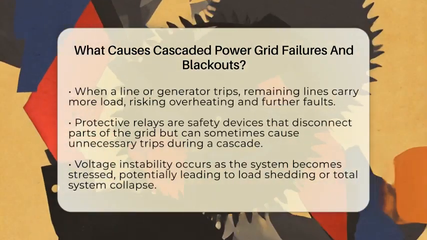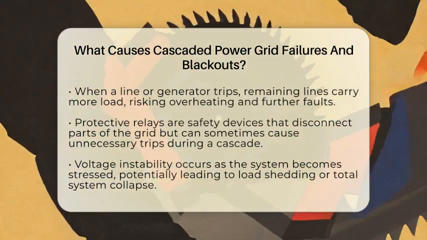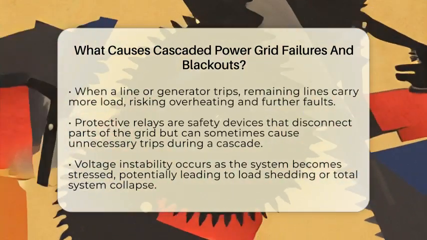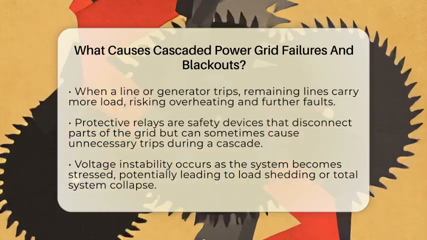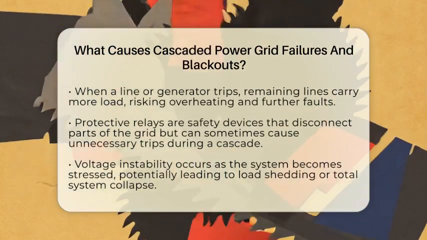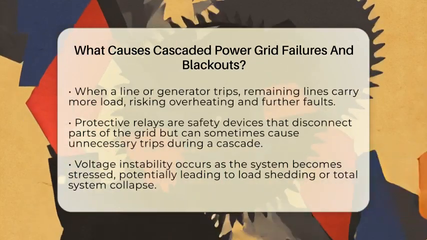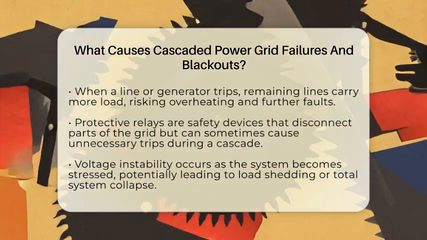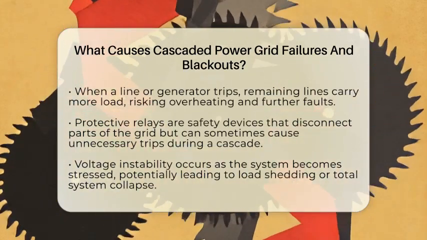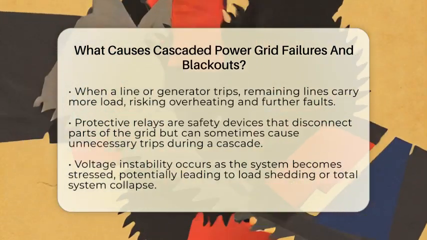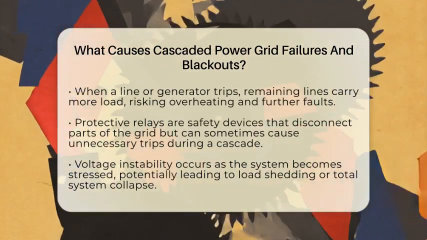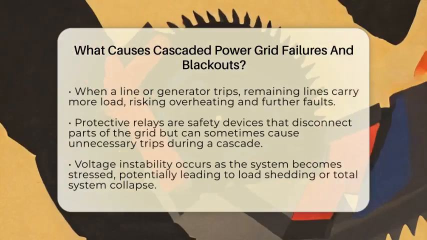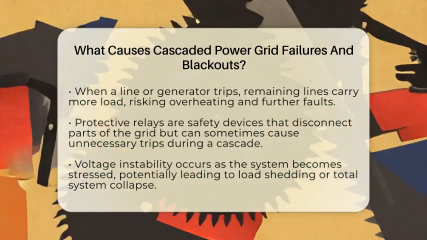Protective relays are safety devices that detect abnormal conditions and disconnect parts of the grid to prevent damage. But during a cascade, unusual power flows and voltage drops can trick these relays into thinking there is a fault, causing them to trip lines or generators unnecessarily. This protective action, while meant to protect equipment, can unintentionally speed up the spread of outages.